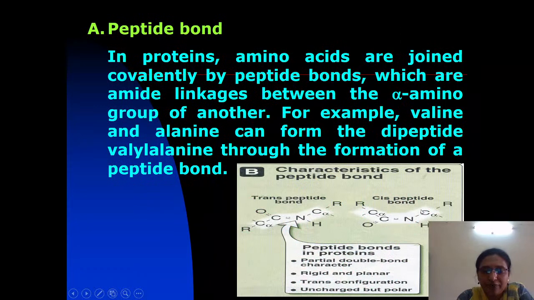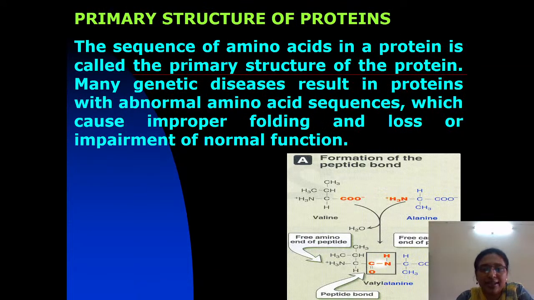If another amino acid is added, again the alpha carboxyl group of this one is joined to the alpha amino group of the next amino acid, and so on. Amino acids are joined into polypeptides through these peptide bonds.